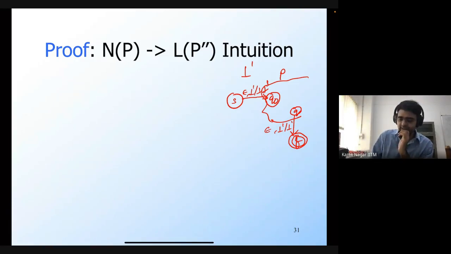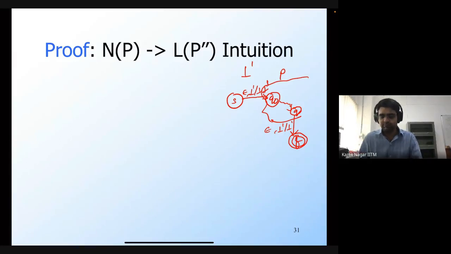Okay, right. So now, whenever you process a string in P, beginning from Q0, let's say that you reach some state where the stack is emptied. Then, since the stack is empty, bot prime must be present on the top of the stack. So that's why you will make this transition to F, which is the final state of P double prime, which means you will accept that particular string in P double prime.